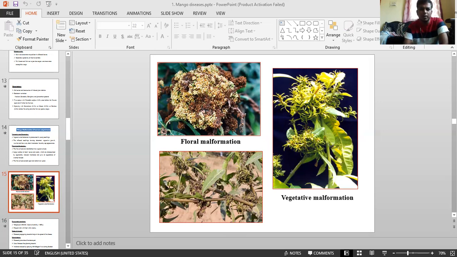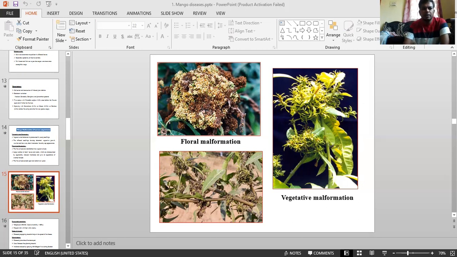Coming to vegetative malformation, you can get a question on differentiation. In vegetative malformation there is a proliferation of infected tissues, and affected plants develop excessive vegetative branches. These branches have limited growth, meaning they are swollen and have short internodes. Wherever there is a swollen internode, it gives a bunchy appearance.